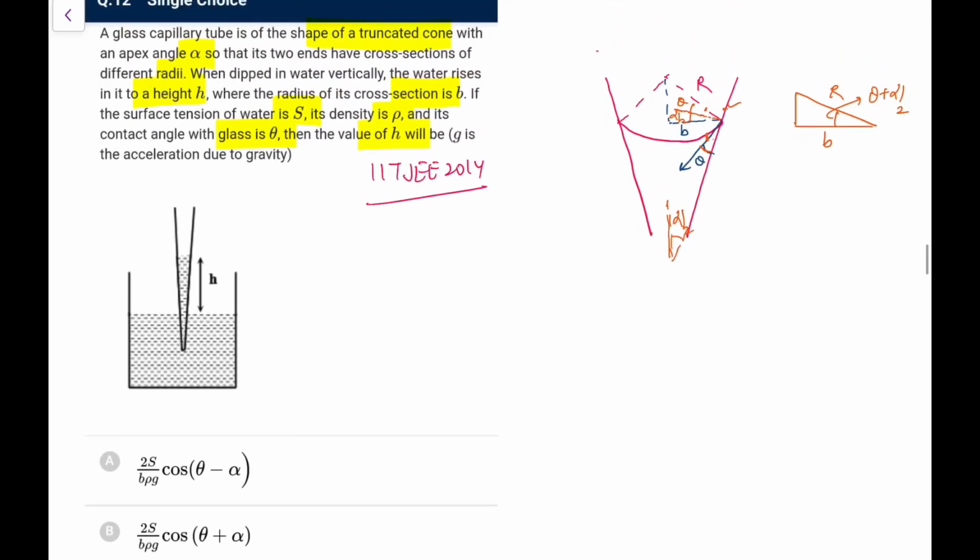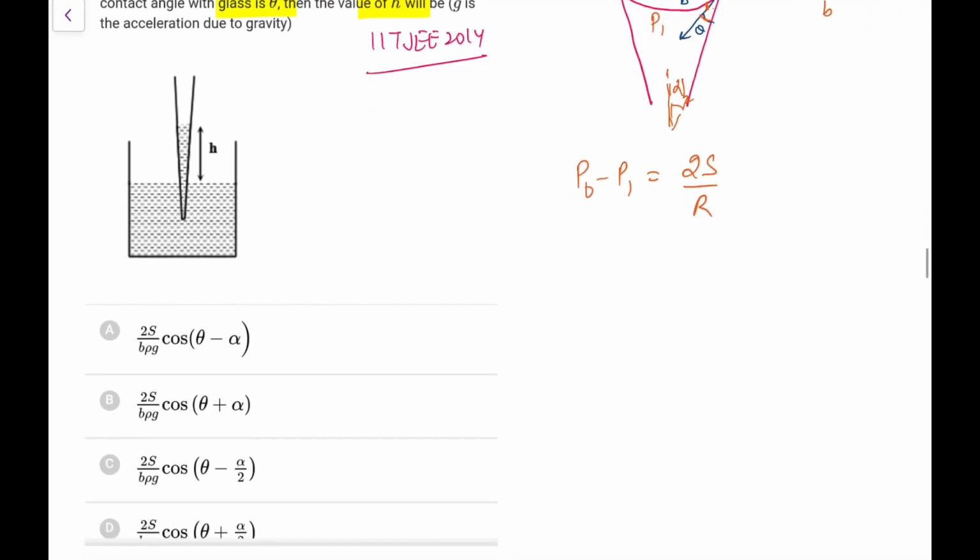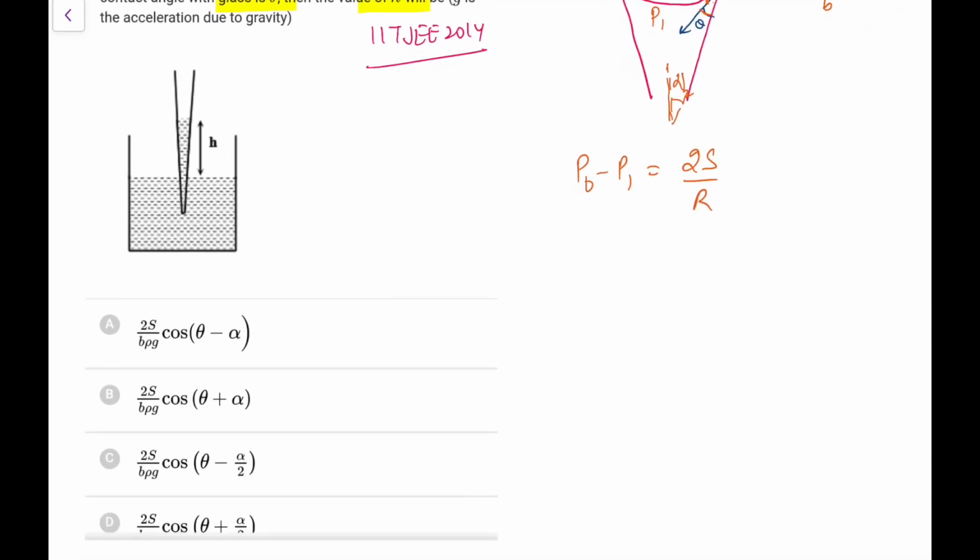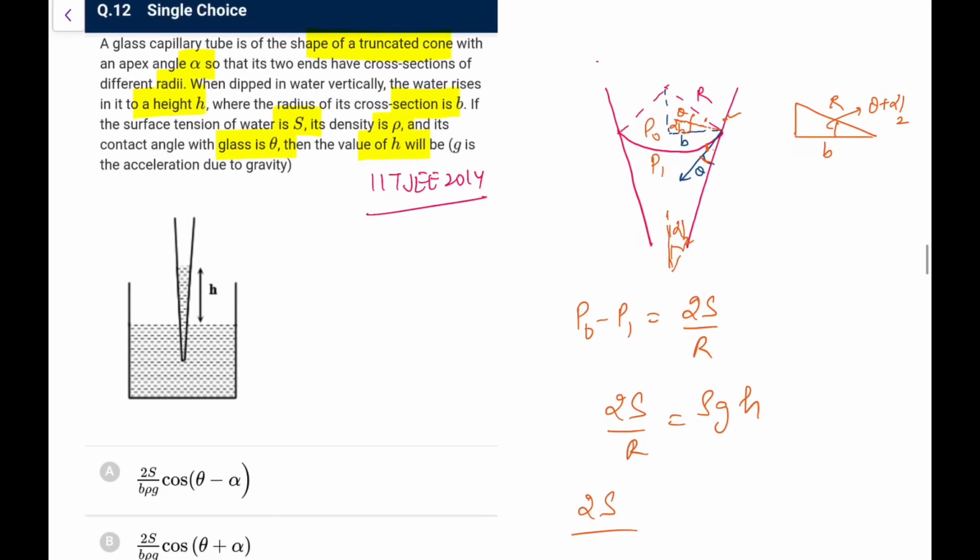Now this is atmospheric pressure P0, and let's say this pressure is P1. So P0 minus P1 because of this meniscus would be equal to 2S by capital R, where R is the radius of the meniscus. This pressure 2S by R should be equal to rho g h, that you can directly make out. Now what is R? R you have to calculate from here in terms of b. What I can write is cos of theta plus alpha by 2 equals b by R.